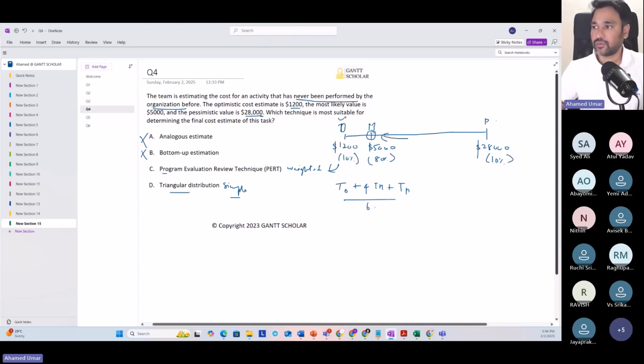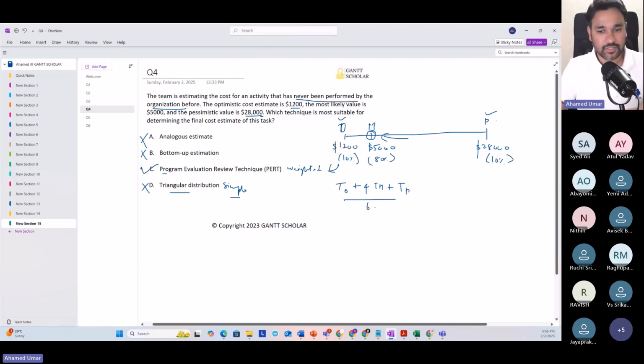So whenever the optimistic value and pessimistic value are very far from each other, and the most likely value is either close to the optimistic value or pessimistic value, please go for PERT. So therefore, you can eliminate this option and go with this option. I hope you are clear why option C is correct. Are you clear? Yes. If you see a very big range, go for PERT.